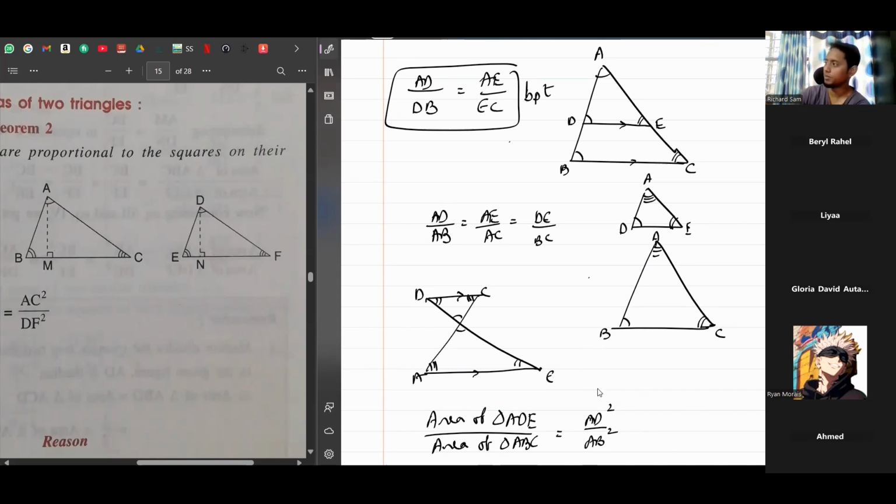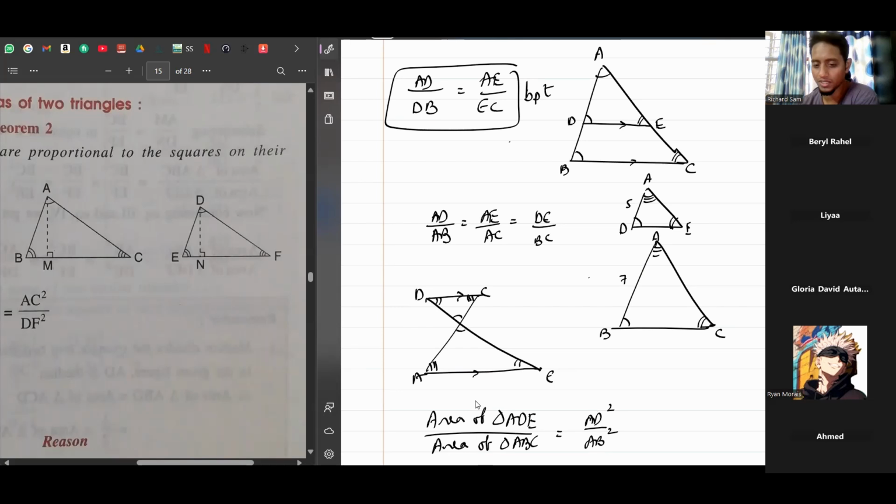That will be the relationship between the area of the triangles and their sides. Is that clear? So suppose we have AD, which is say 5, and AB is 7. Then we can find the ratio of their areas. That is 5 square upon 7 square, so 25 upon 49 will be the ratio between their areas.